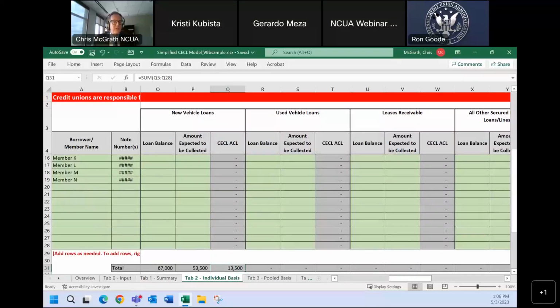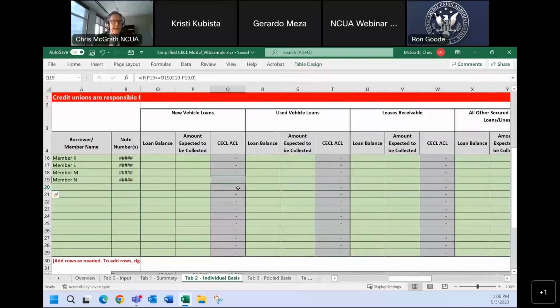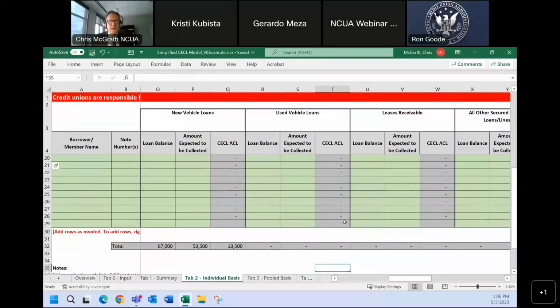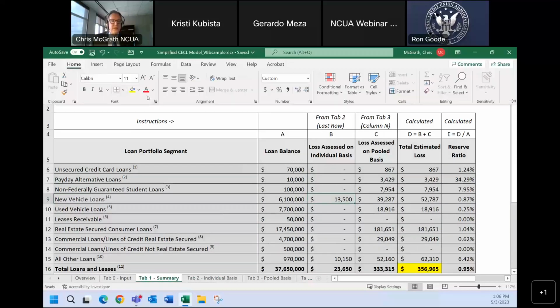If you run out of room, you can right click over here and add a row, and it will automatically update the formulas. Be careful in doing some copying and pasting because that can scramble the formulas. Okay, so we talked about these values here, like for the new loans. When we go back to tab 1, you see this 13,500? We see that 13,500, so it carries over.